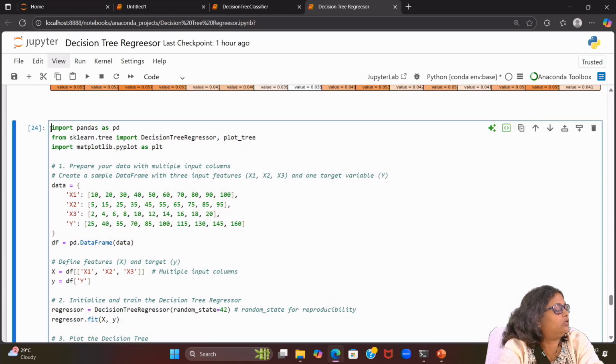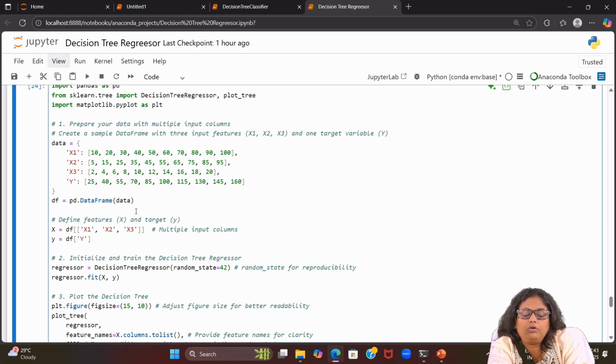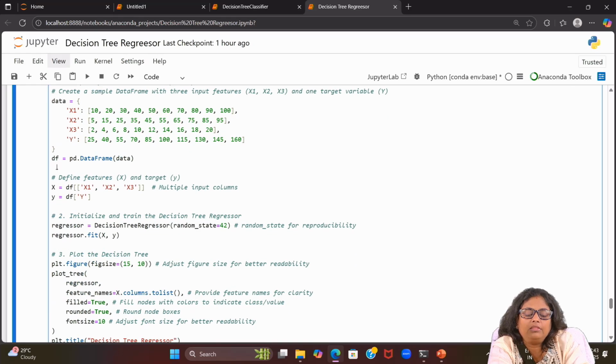So here what we are doing: import pandas as pd, then we are importing from sklearn.tree, DecisionTreeRegressor and plot_tree, then matplotlib.pyplot as plt. Then we are preparing the data with multiple inputs. So we do have a data dictionary x1, and then the corresponding list we do have x2, so key value pair. So this is the data we do have. Then we are converting that into the data frame: df equal to pd.DataFrame, then passing the data.